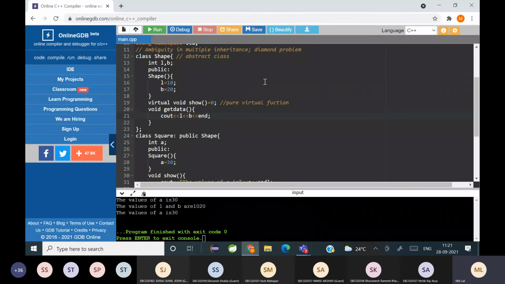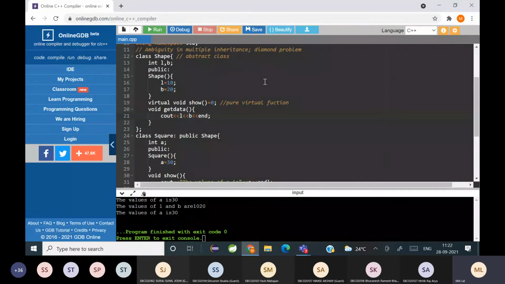So how is a pure virtual function represented? A function with the keyword virtual, equated to 0. It will not have a definition inside that particular class. So that is called a pure virtual function, and the class which contains the pure virtual function is called an abstract class. An abstract class is considered to be incomplete because the pure virtual function does not have a definition inside that class, and an abstract class should have at least one pure virtual function, and it can contain other member functions also.